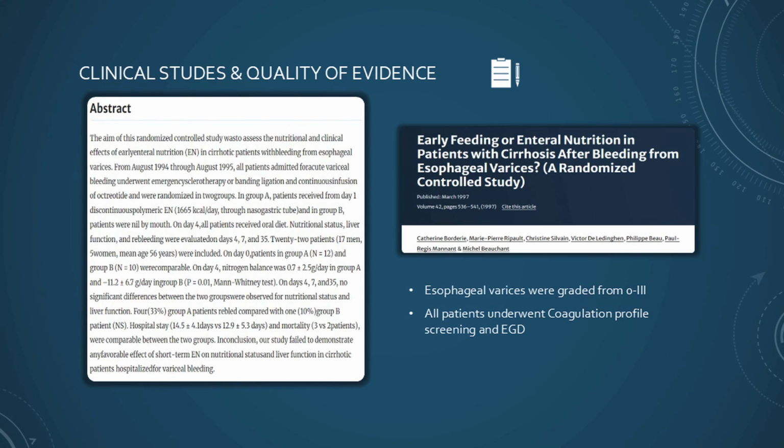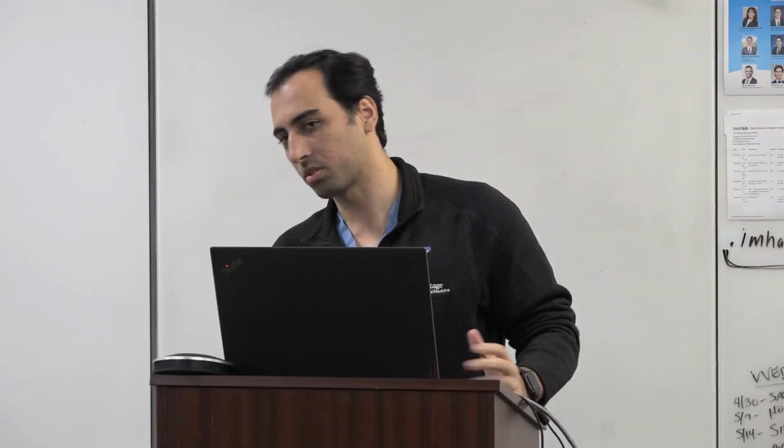But what I found interesting is this study was highlighted in many cases, but it's criticized in the fact that the groups were not balanced. For those of us that are not familiar, sclerotherapy is not usually done. We usually do more banding in this case, and sclerotherapy has been associated with higher risk of bleeding and rebleeding altogether.